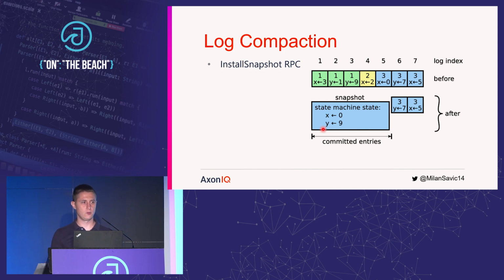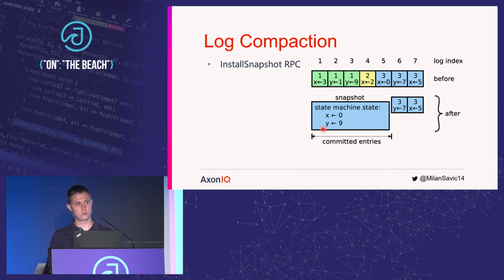Now we can have a follower that is really slow and its last index in its log is not present in the leader's log. In that case, we are going to start the install snapshot procedure. It's really important that this install snapshot procedure is idempotent, which is in our case by design. And it is really important to send heartbeats during install snapshots because our snapshots are usually enormous and can take a long while. So we cannot install a snapshot within one message. We have to send several messages to install a snapshot.